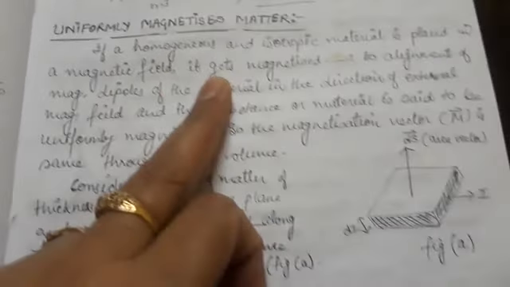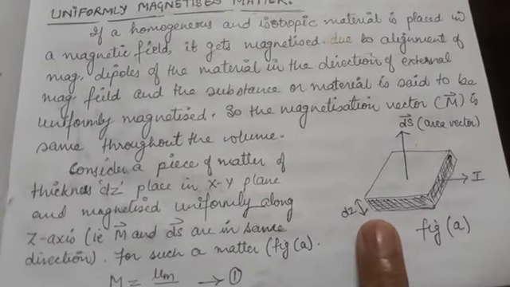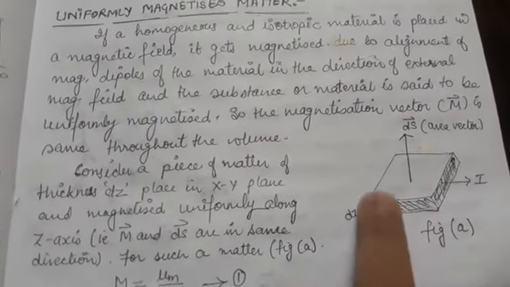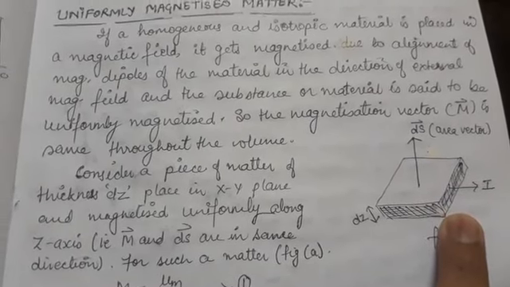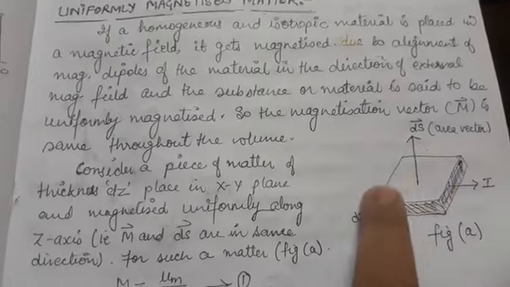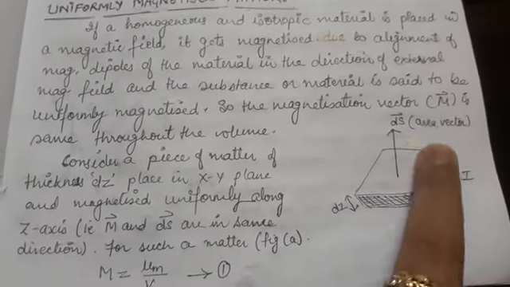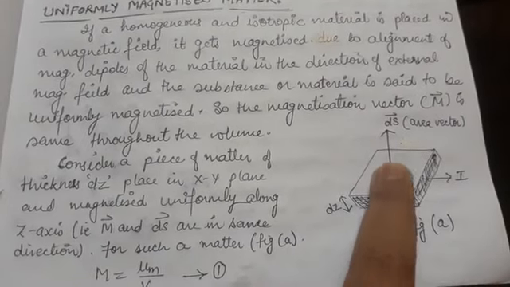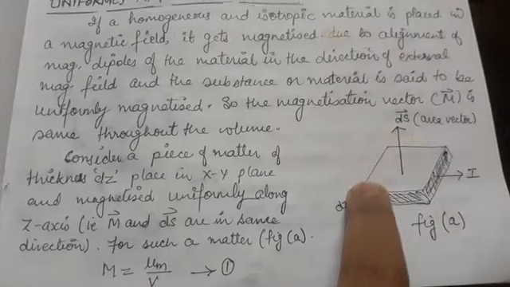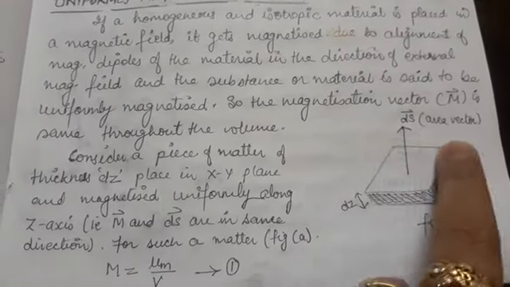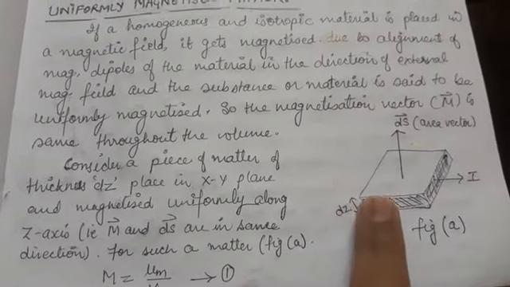Now I have taken such a substance whose unit volume has been considered. So I have considered a large substance whose small volume element has been taken. This substance has an area vector dS vector, where length is parallel to the x-axis, breadth is parallel to the y-axis, whereas thickness is parallel to the z-axis.